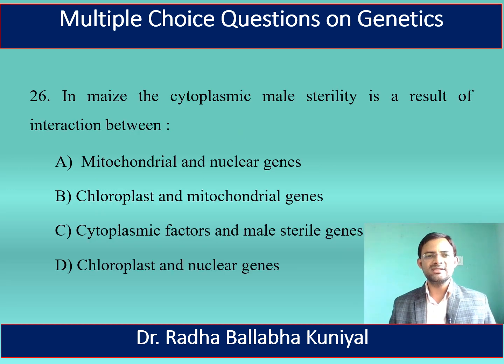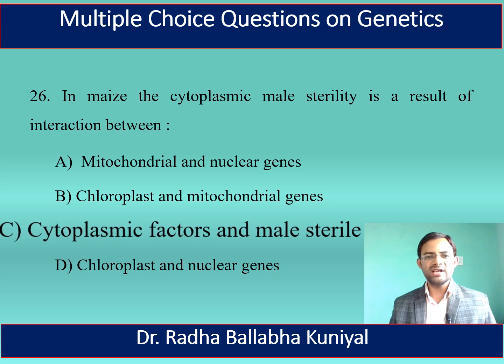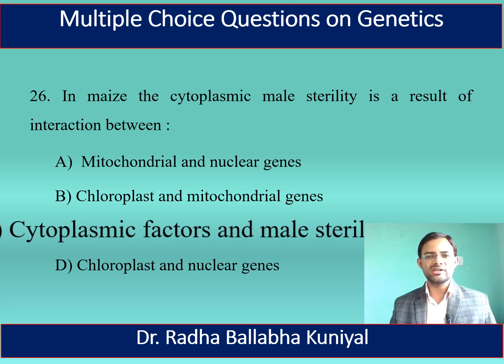The next question is, in maize, the cytoplasmic male sterility is a result of interaction between A. Mitochondrial and nuclear genes, B. Chloroplast and mitochondrial genes, C. Cytoplasmic factors and male sterile genes, and D. Chloroplast and nuclear genes. And here the right answer is cytoplasmic factors and male sterile genes.